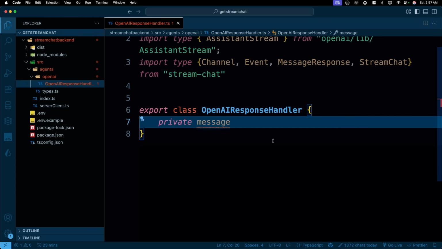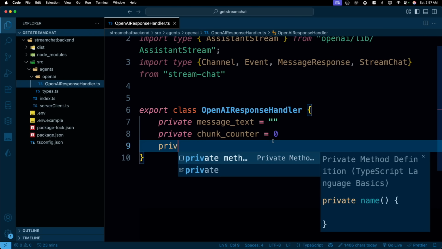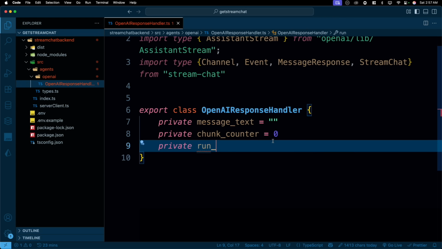So the first variable that we have is message text, and that's going to be a string here. Now the role of the message text is simple. It accumulates the complete AI response text as it streams in real time. Simple, nothing much, nothing fancy. We will also have a private chunk counter, and that's going to get a value of 0. This one is simply to track the number of text chunks received for debugging and monitoring. Basically, it can send a lot of chunks. We just keep in mind how many chunks actually are coming in. Super simple. Then we'll also go ahead and have a simple run ID.